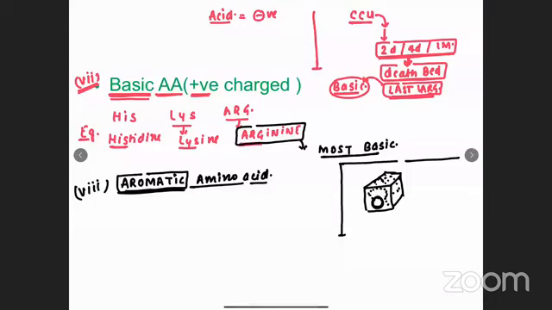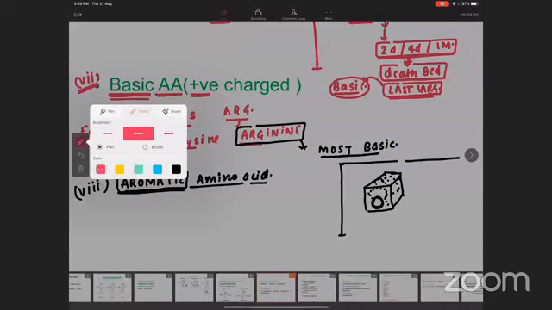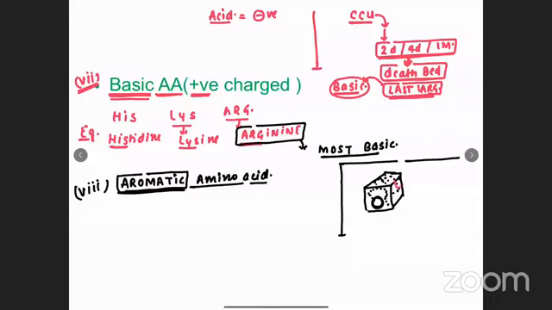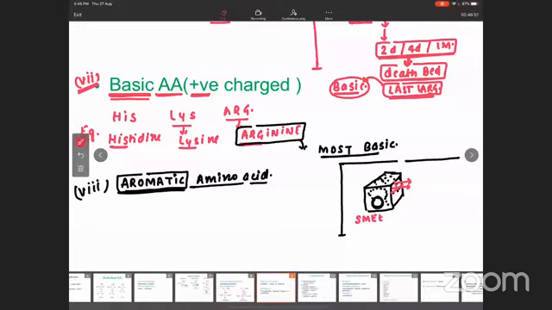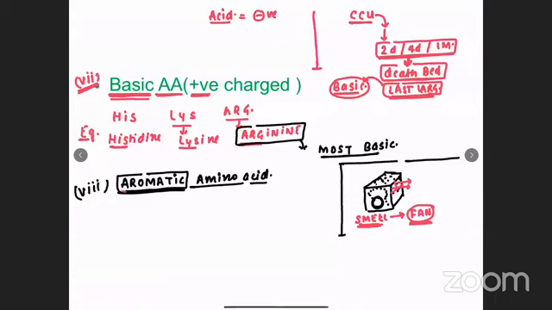To get rid of the smell in a closed room, we need to turn on the exhaust fan so that the smell will go out. Whenever there is smell, we need to turn on the exhaust fan to get rid of it. Wherever there is aroma, the fan has to be there. So the amino acid which contains fan in the name, they are aromatic amino acid. They will be having a smell.